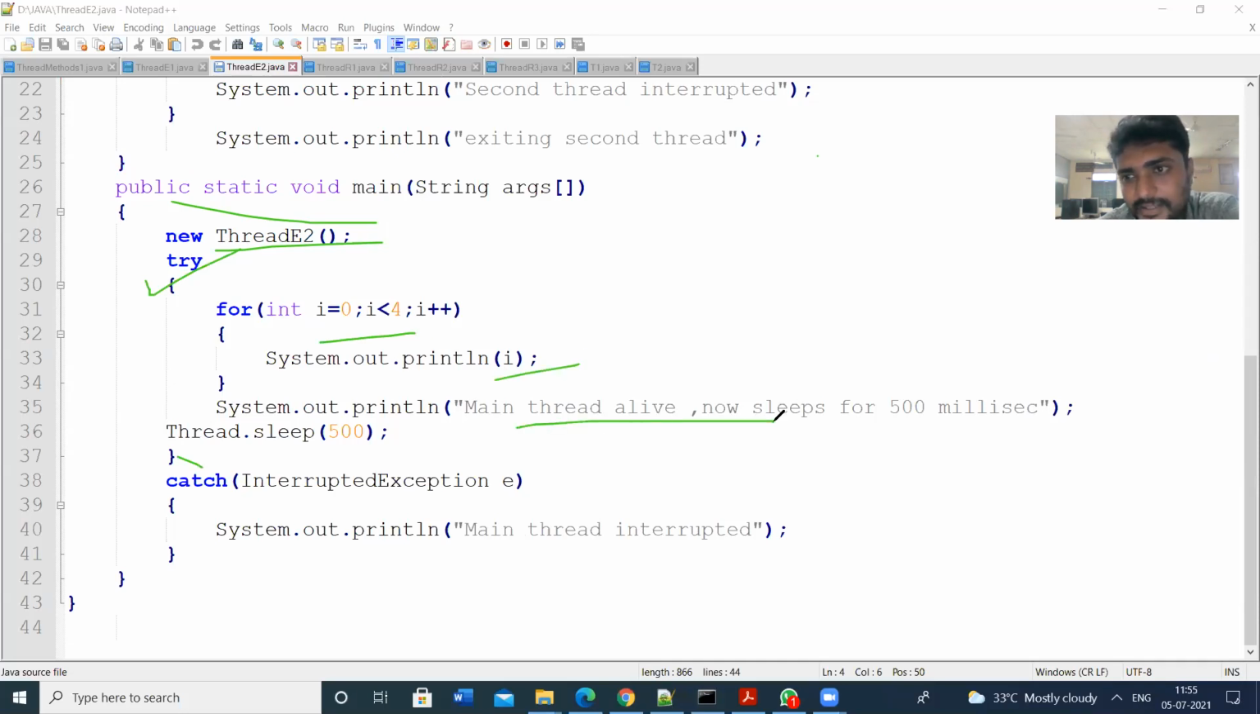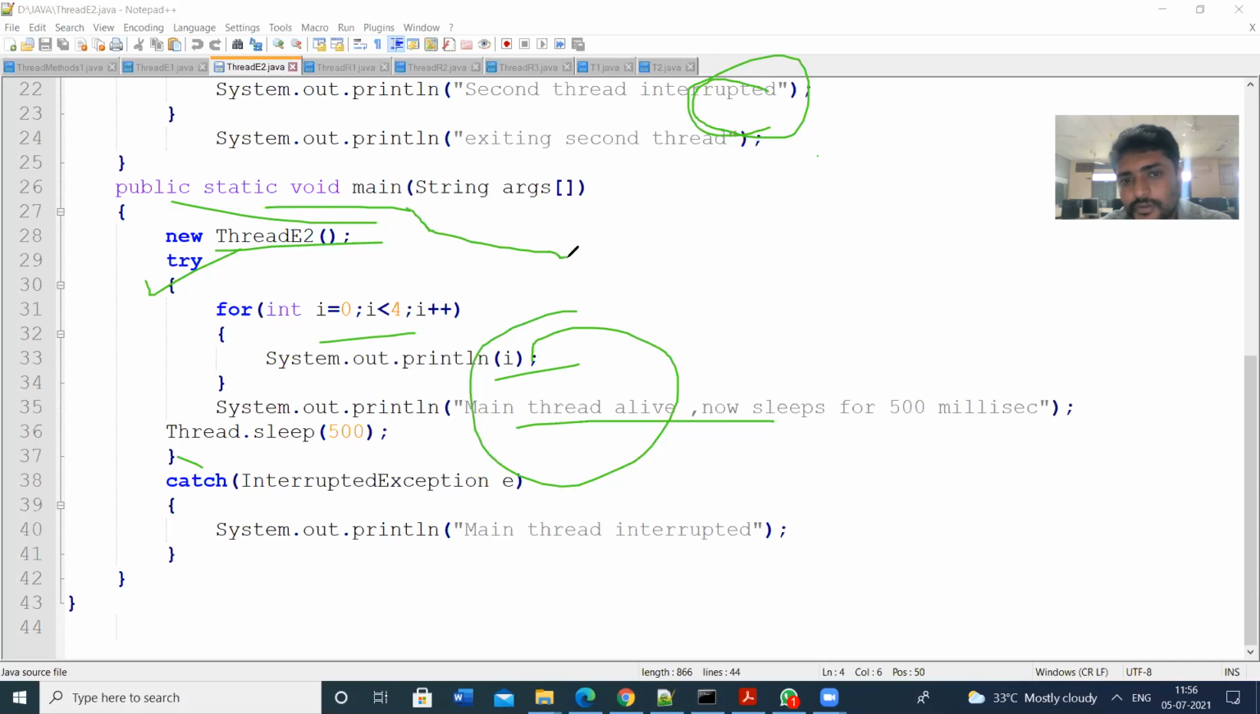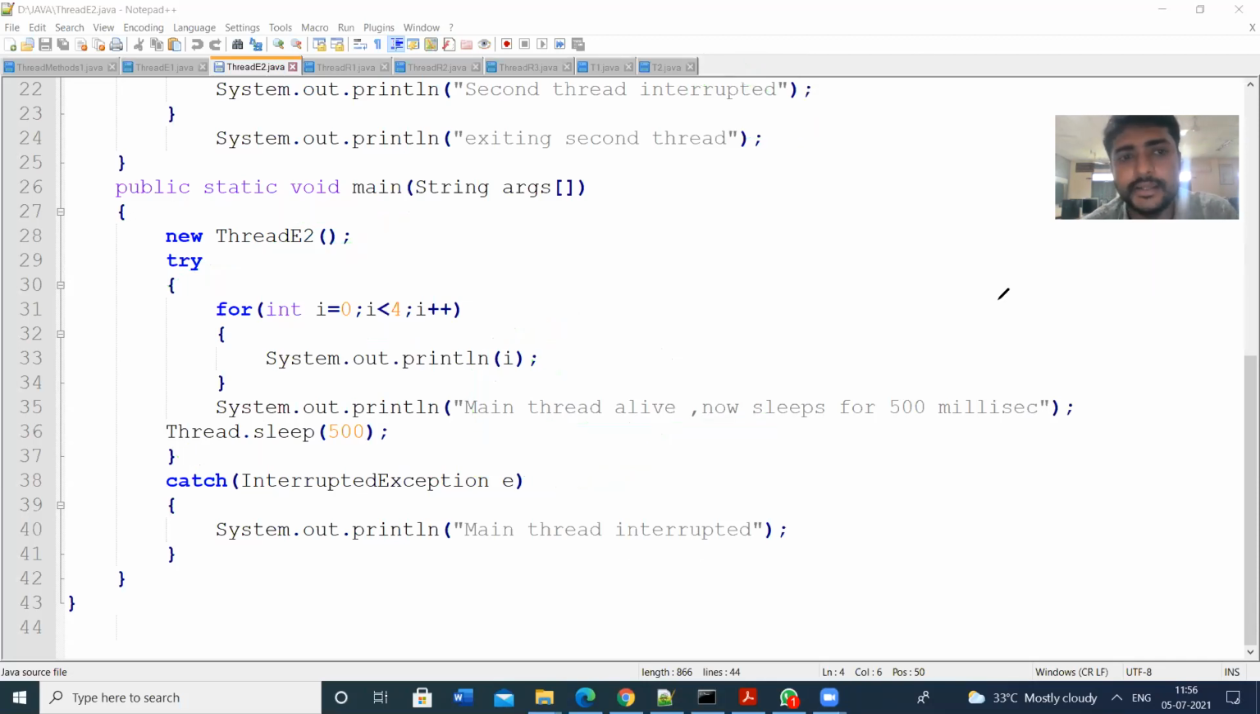So here, this is the main thread. This is the daemon thread. Before, in the previous program, this was the second thread, and this is the main thread. Whenever you invoke the main method, automatically the main thread will execute. Here also we are writing the sleep method, and in the catch, we are writing the main thread interrupted. So this is how you can implement threads by using the thread class.